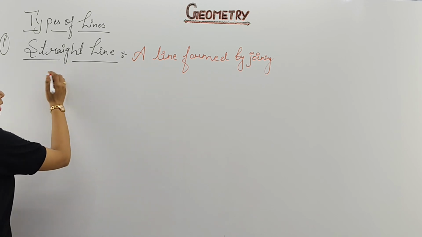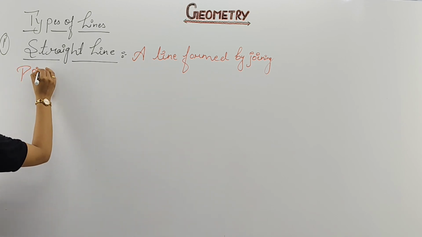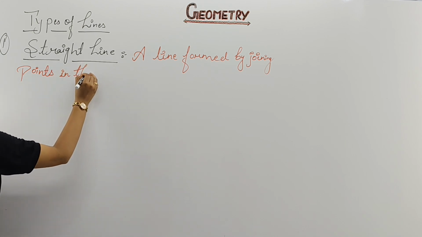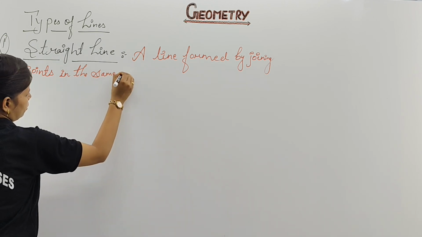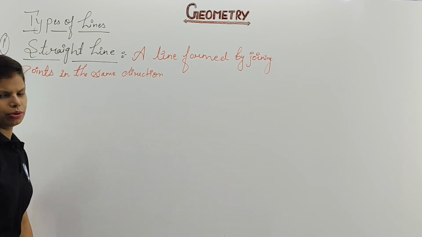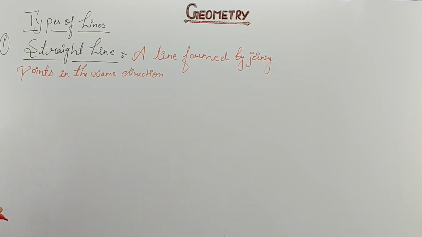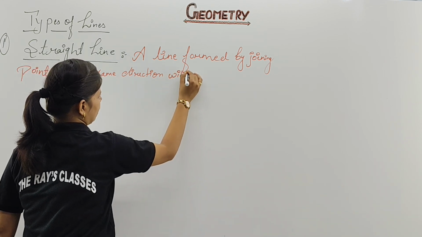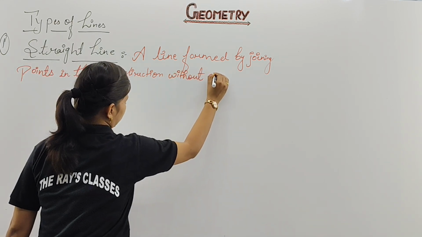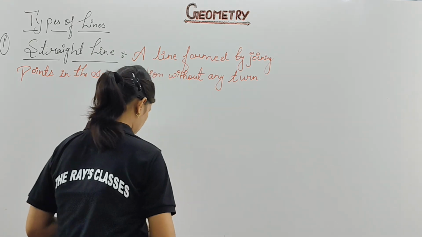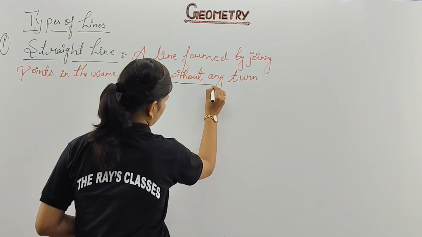It is a line formed by joining points in the same direction without any turn. That means the line should be straight. This point you have to focus on: without any turn. If you are going to make a turn, that will be your curved line. So I have highlighted this one, without any turn.